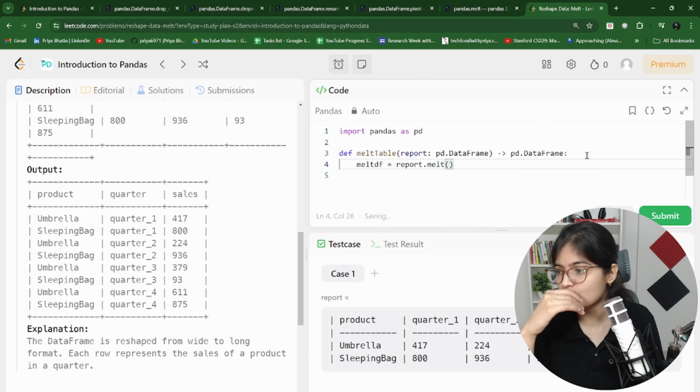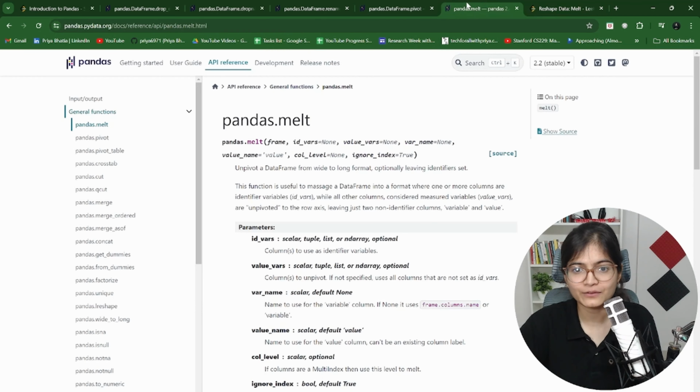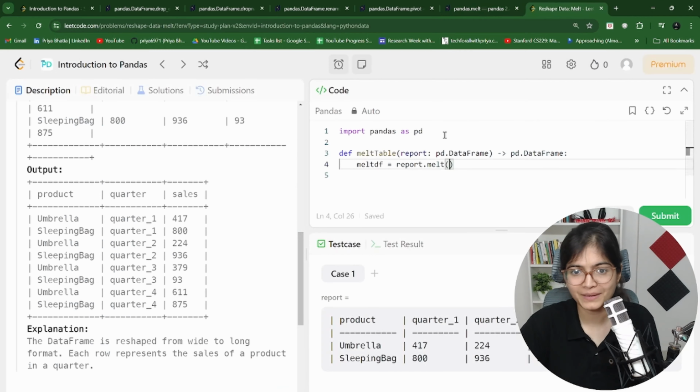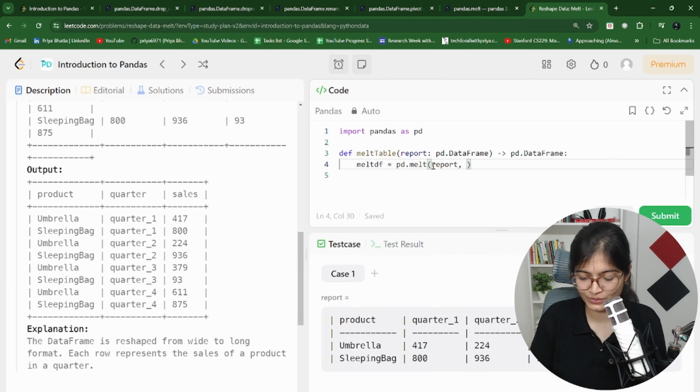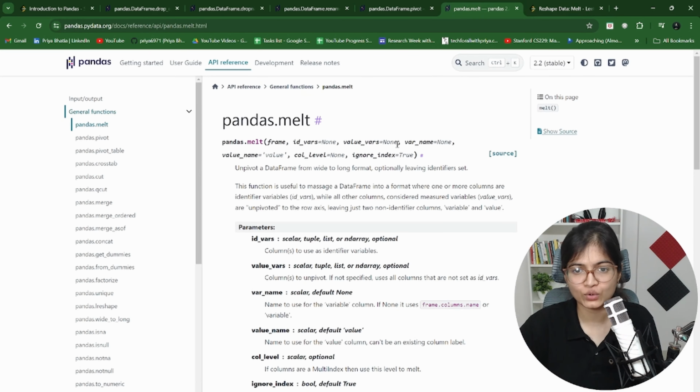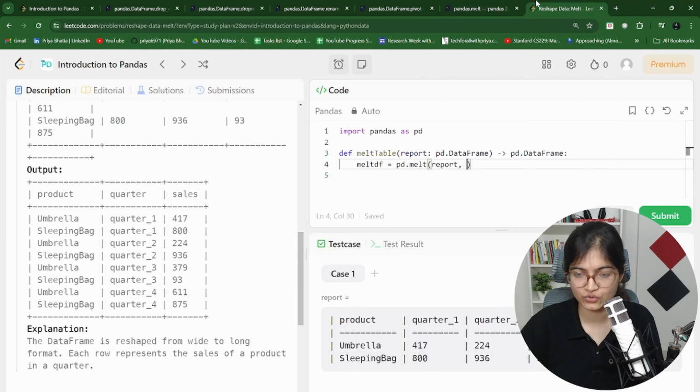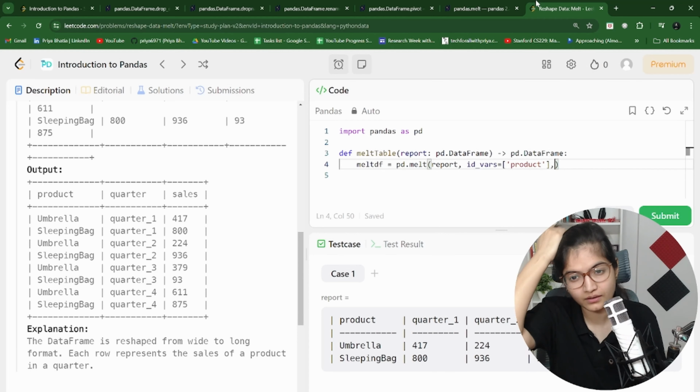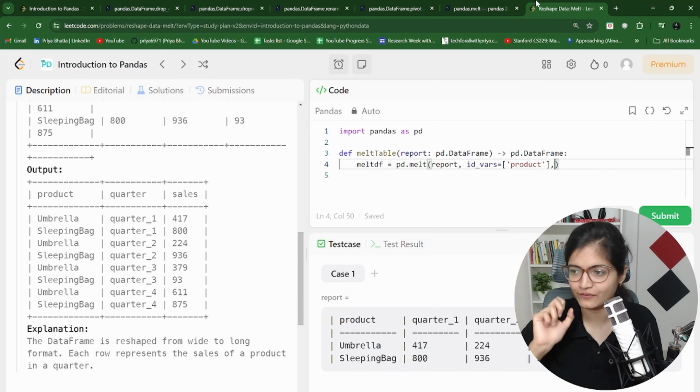Now what we're supposed to do here, I think the parameters that we have is, okay, pd will be here, and the frame you want to melt is the report. Now there are three variables that you can see. One is id_vars. Can you see? id_vars. What are the variables you want to specify here? As per the products, I want the melting to be done. That is the index values or the records in the very first column that we have.